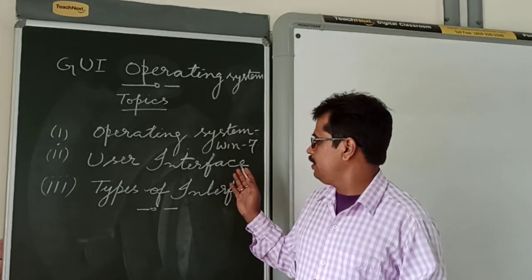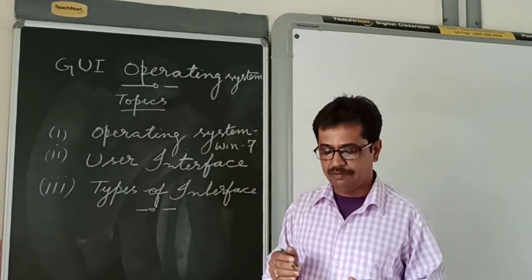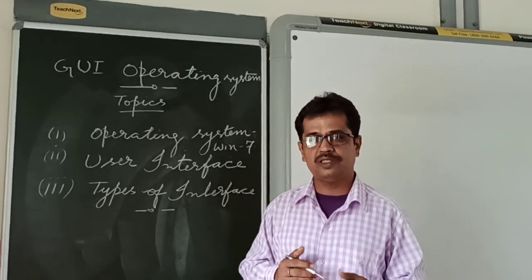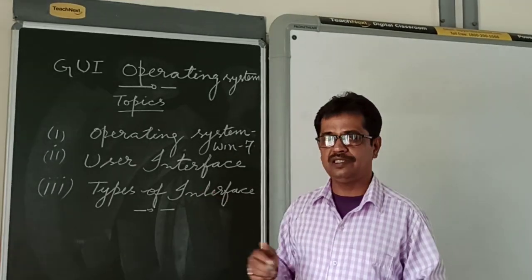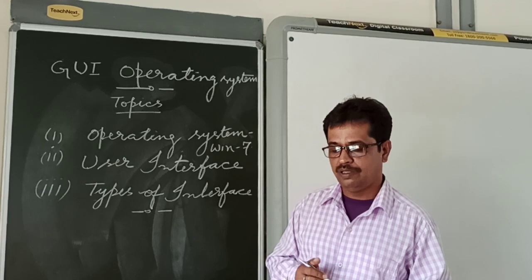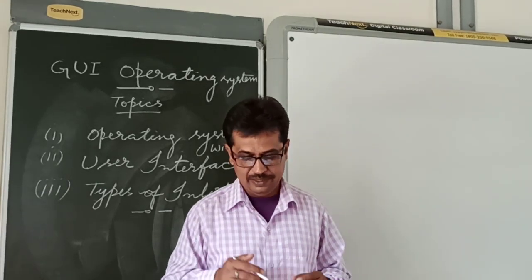So this is Windows 7. It is an example of operating system developed by Microsoft Corporation, the world's leading software making company. Windows 7 was released on 22nd of October 2009.